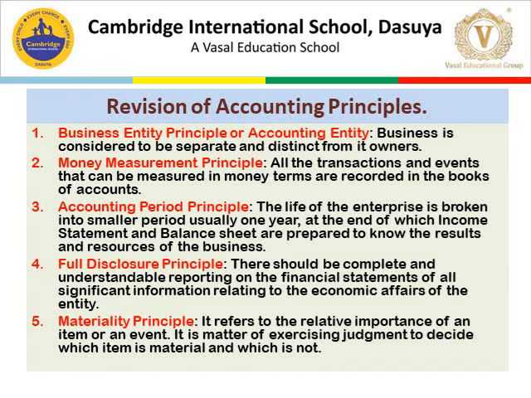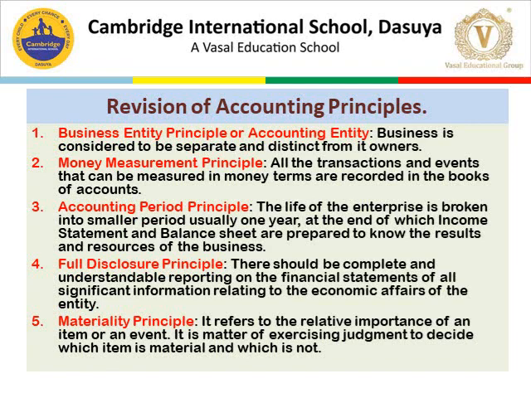Principle number 5, materiality principle. This principle refers to the relative importance of an item or an event. It is a matter of exercising judgment to decide which item is material and which is not. Let's take an example to understand the materiality principle.